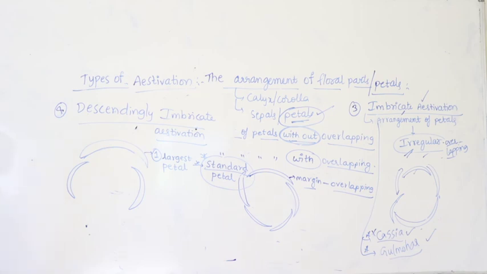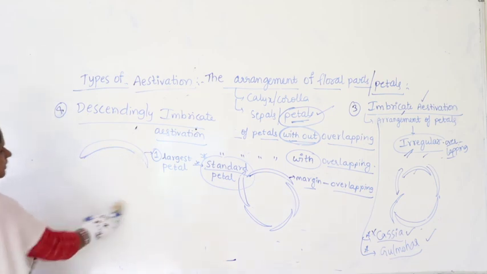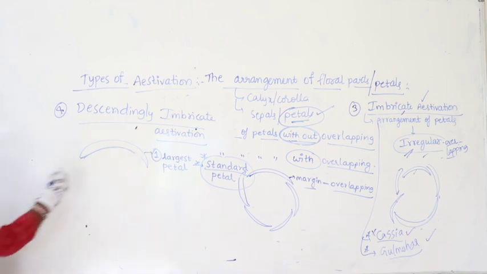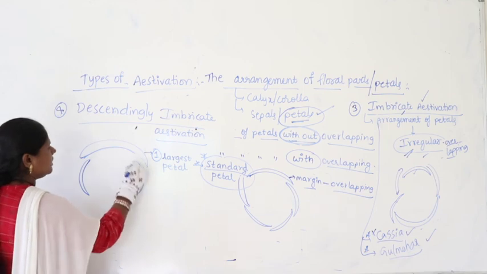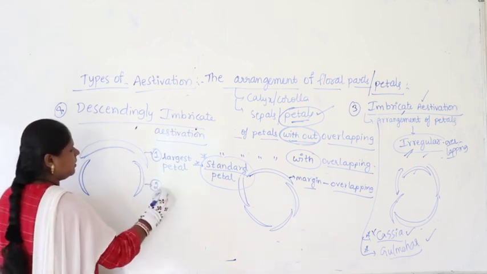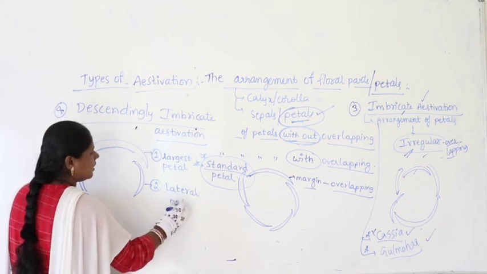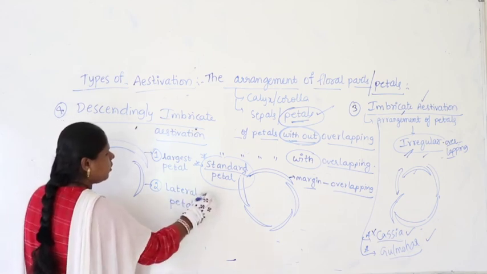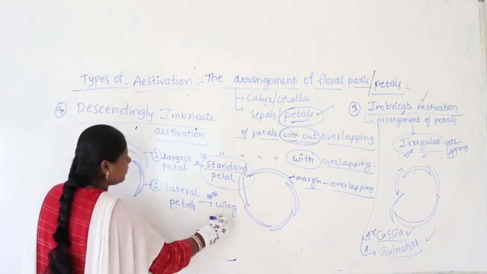The diagram should come straight, guys. I hope it's clear. So let us make it straight. So here it will be like this. So these will be two lateral petals, and these lateral petals are called wing petals.